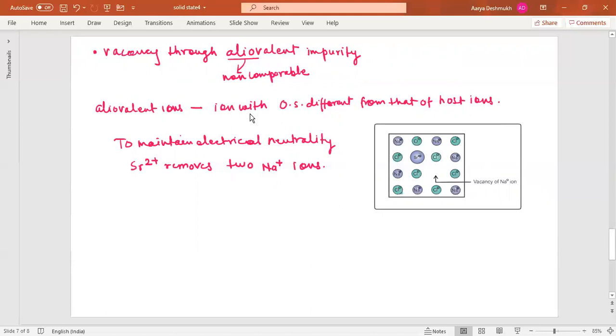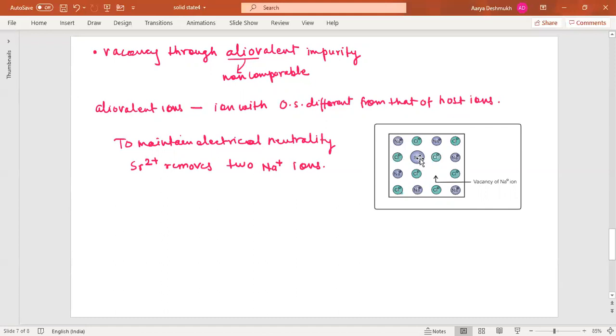The second example for this is molten NaCl containing a little amount of strontium chloride being crystallized, and some of the sites of the sodium ions are occupied by strontium. Now look at this. This is the crystal of NaCl, Na plus, Cl minus, Na plus and Cl minus. One of the sodium ions is replaced by strontium here, and the charge on Na is +1, and the charge on strontium is +2.